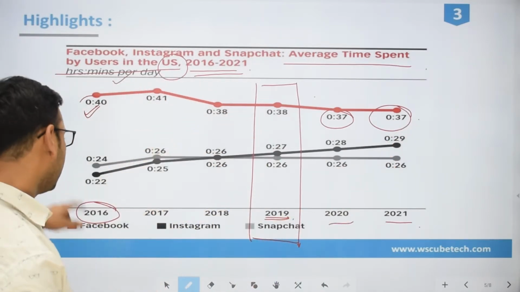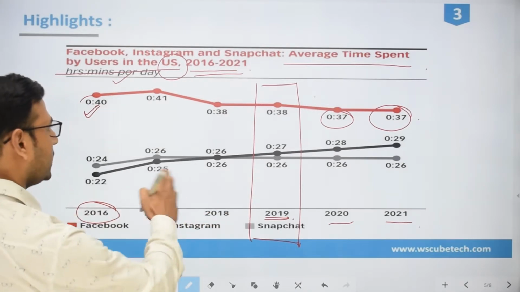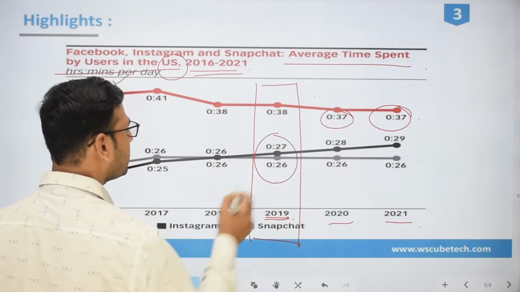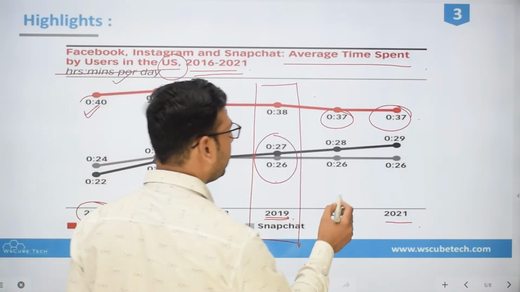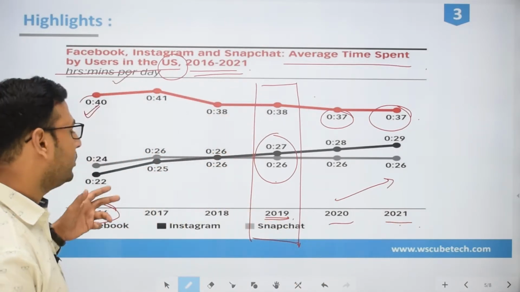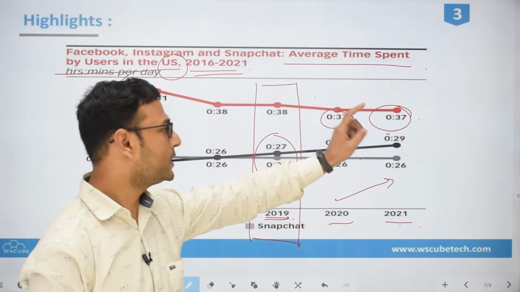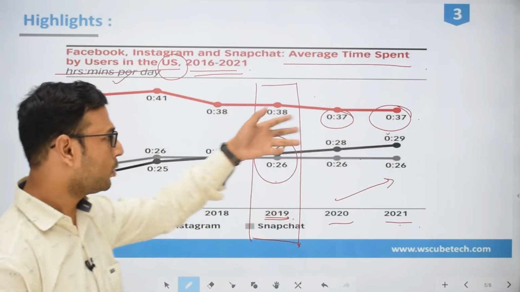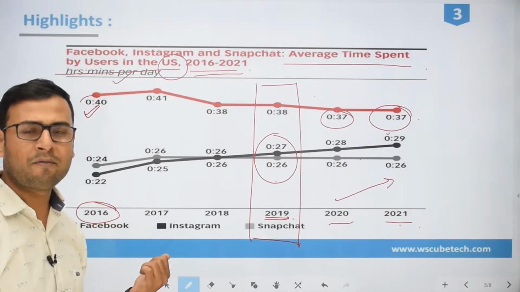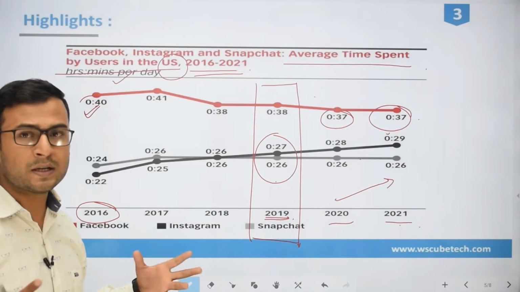If you compare them with Instagram or Snapchat, you see Instagram and Snapchat are growing. They are at 27 and 26 over here respectively, and it will be 29 and 26 in 2021. So what I believe is that definitely they faced a decline over here. But it's okay, because earlier there was not much competition between different social media platforms, but now the social media space is very competitive.